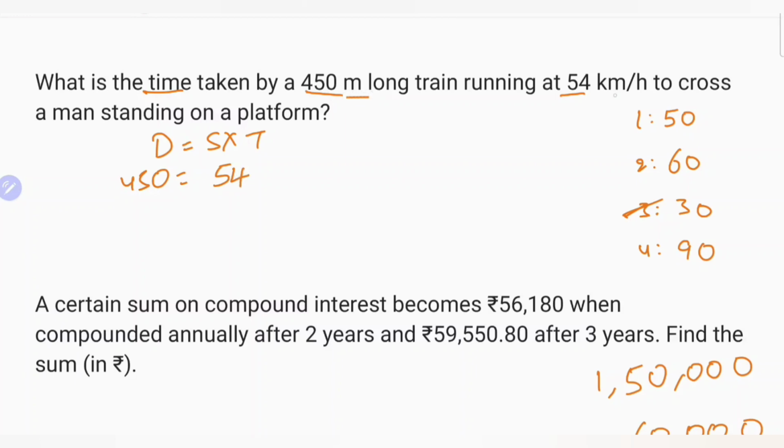Here it is in meters and it is kilometer per hour. That means 450 equals 54 into 5 by 18 into t. 18 3s are 54, 15 3s are 45. Here t equal to 30 seconds.